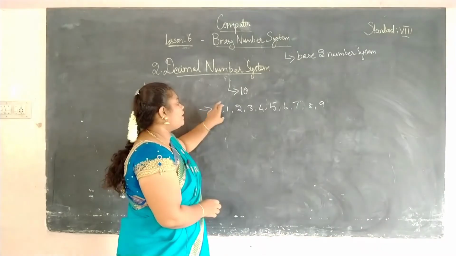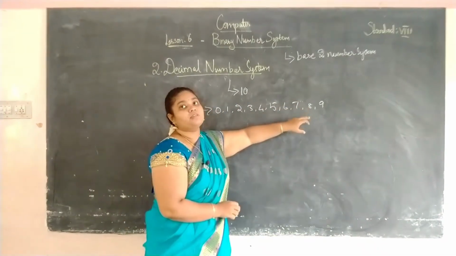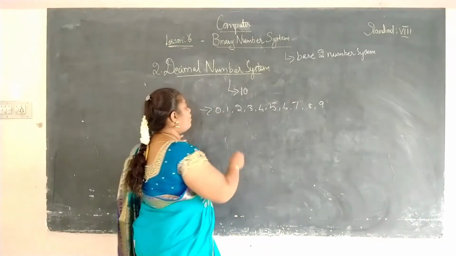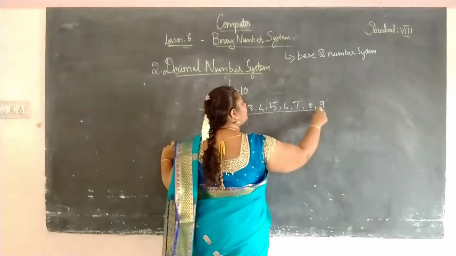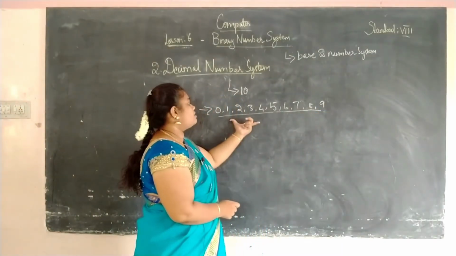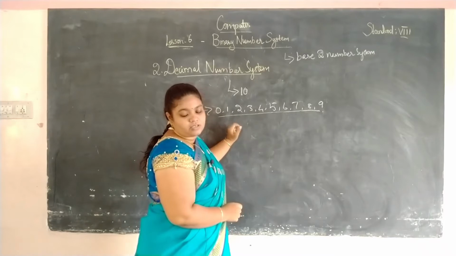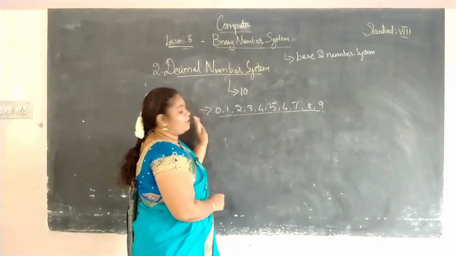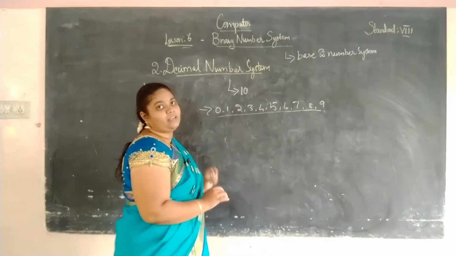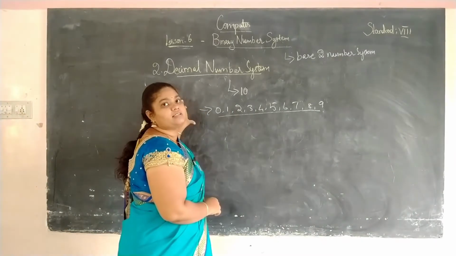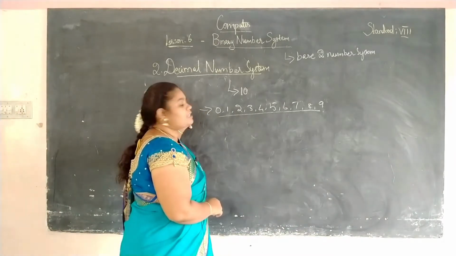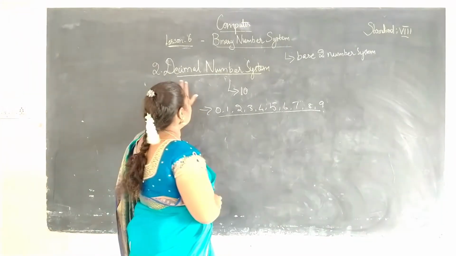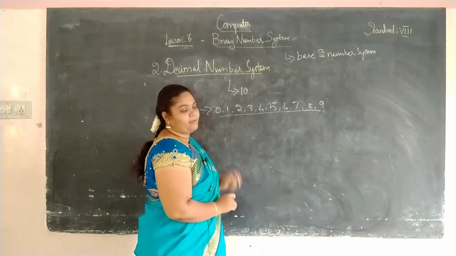In maths, we form various numbers using these 10 digits only. This is the most widely used number system, and we use it everywhere.